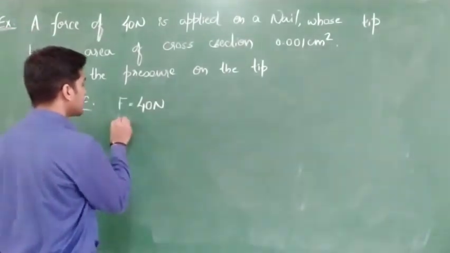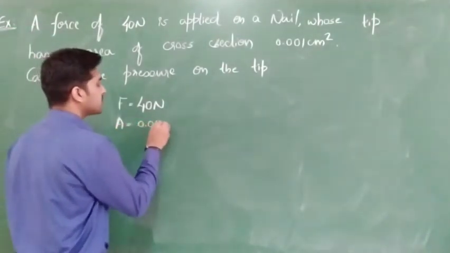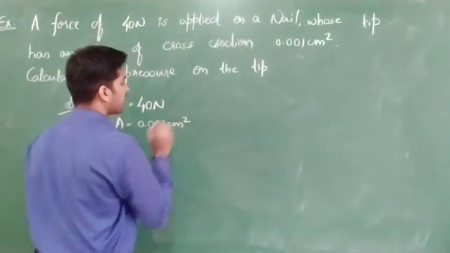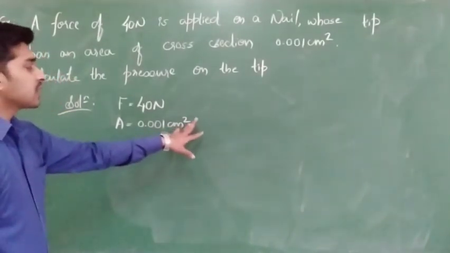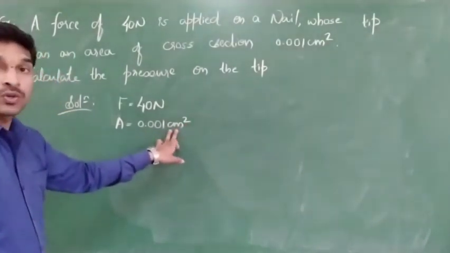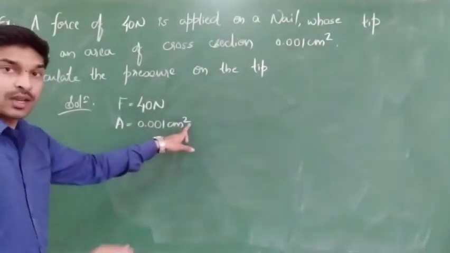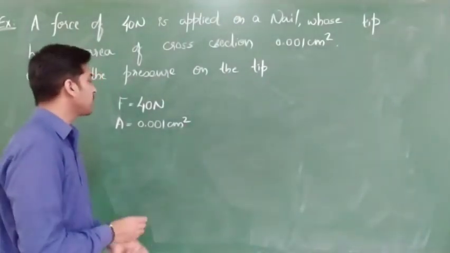That means cross section area also they had given to you, 0.001 centimeter square. Clear? You should convert it into SI unit. SI unit for area is nothing but what? Meter square.